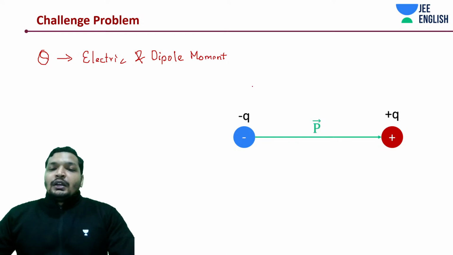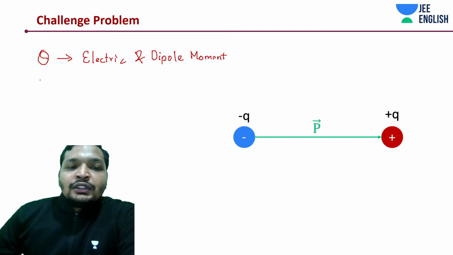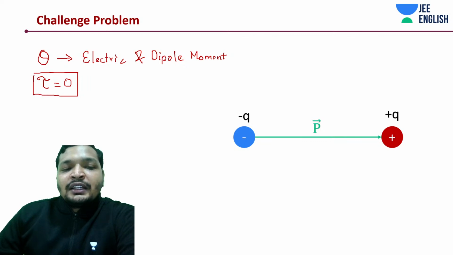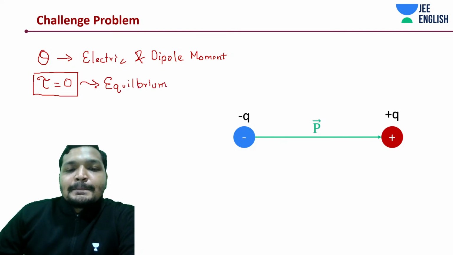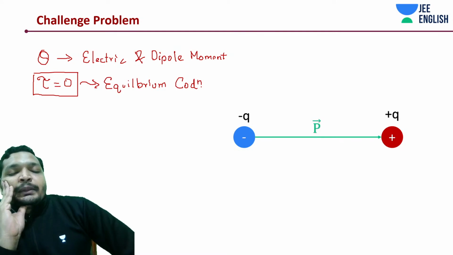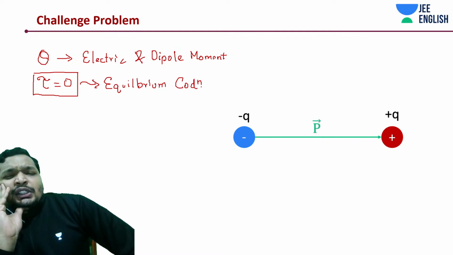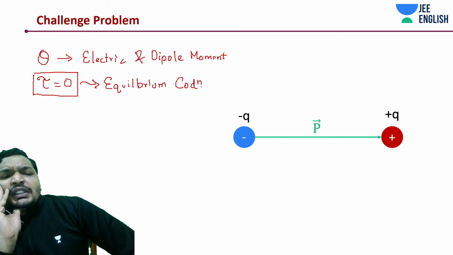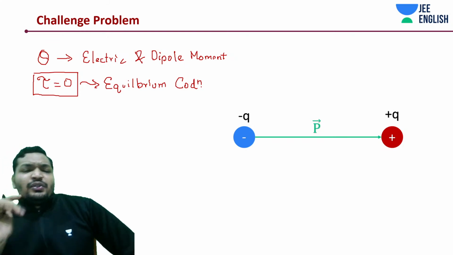First of all, there are two such situations. So what is equilibrium in this case? Torque is equal to 0. Anyway, force is 0 anywhere in this uniform electric field. So this is the equilibrium condition. Now, the question arises, so okay, it's an equilibrium condition. Which is that situation where torque is 0?